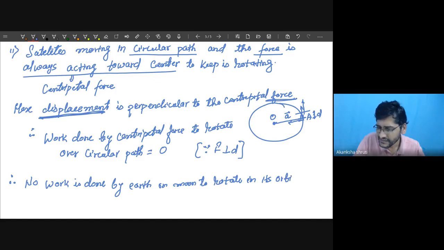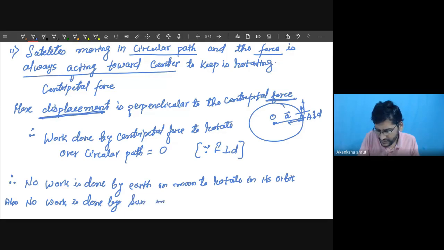We know that the earth is rotating around the sun and the moon is rotating around the earth. Also, no work is done by the sun in rotating the planets, earth or other planets also.